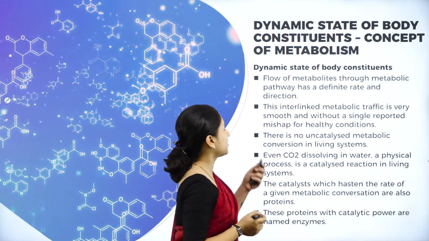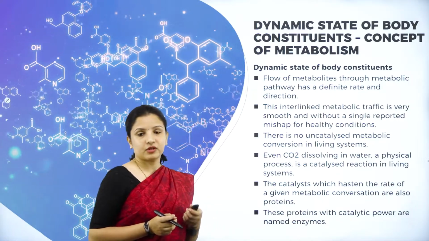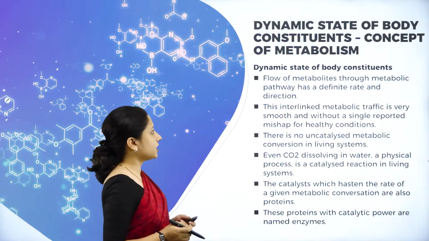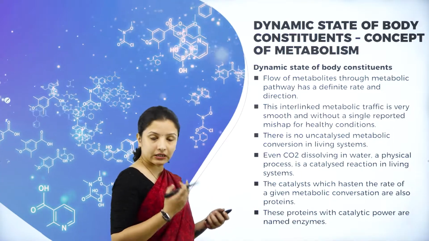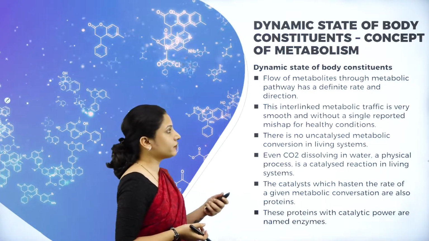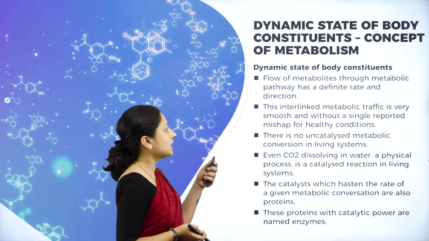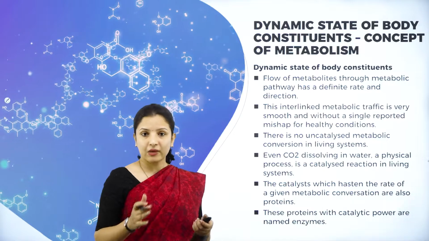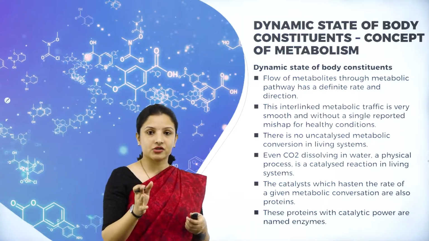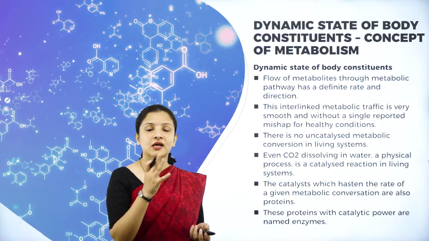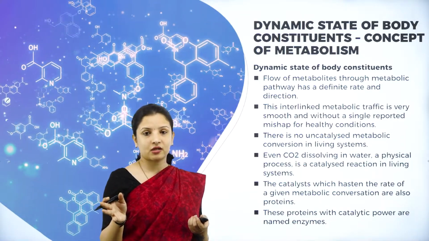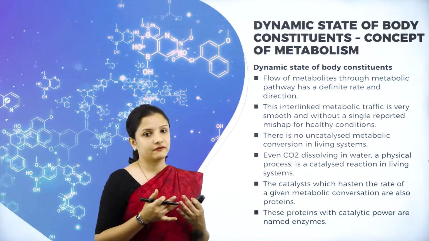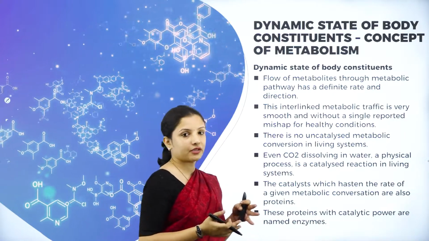In the metabolic pathway, there are actually two types which we will study later. Here, in this dynamic state of body constituents, there is a flow of metabolites through the metabolic pathway, and it has a definite rate and direction. It will not flow in a haphazard manner. The rate of the metabolic reaction and the direction in which it occurs are all pre-planned, and it will occur in that manner itself. It will not get reversed.